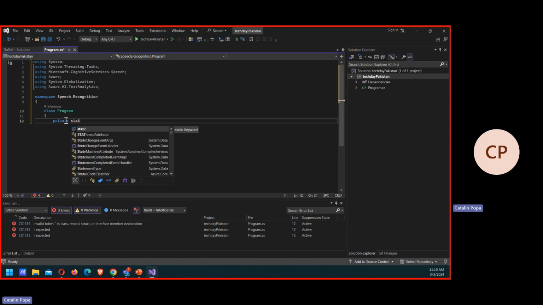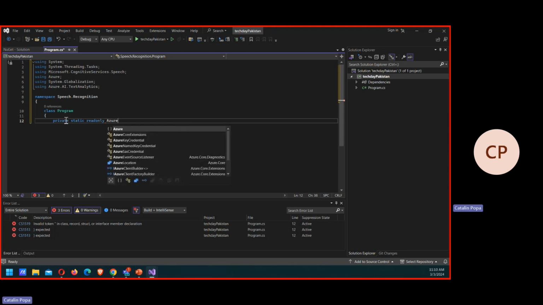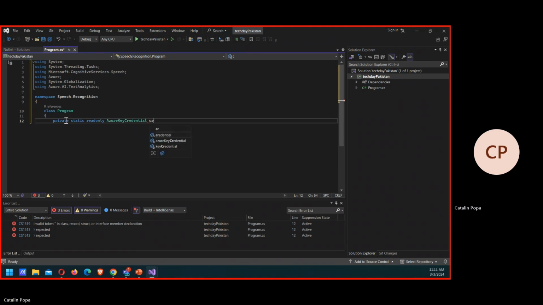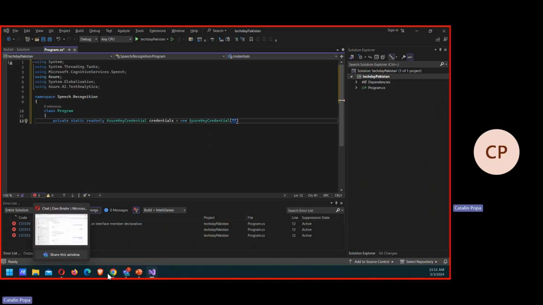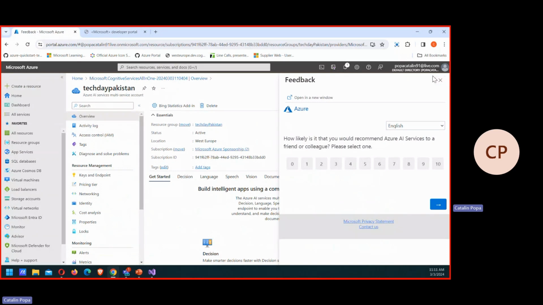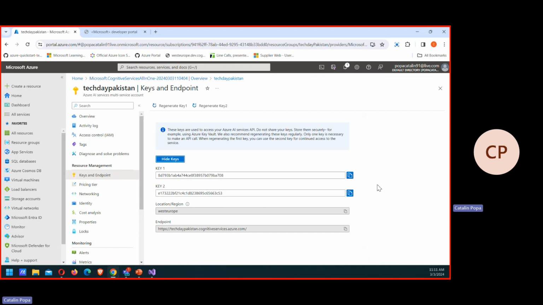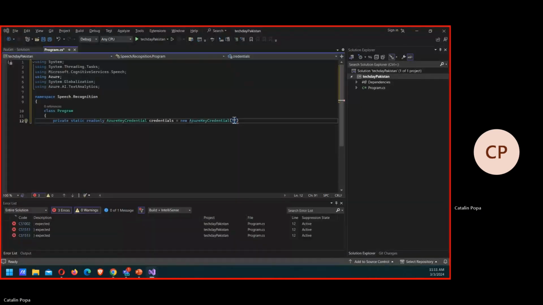using from an Azure perspective, I'm gonna define a variable, which I will call Azure key credentials. And here I will create this credential, which will basically contain the value that I've just built into Azure, right? So here from my resource, which is called Text Aid Pakistan, the cognitive service, I'm going to take this key. And in here, I'm going to put this key.